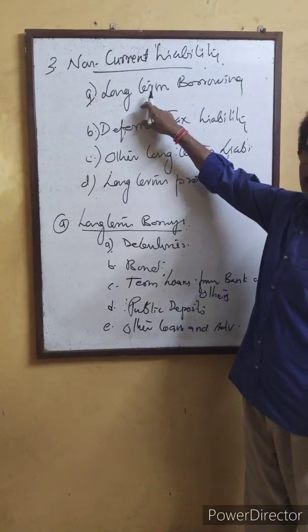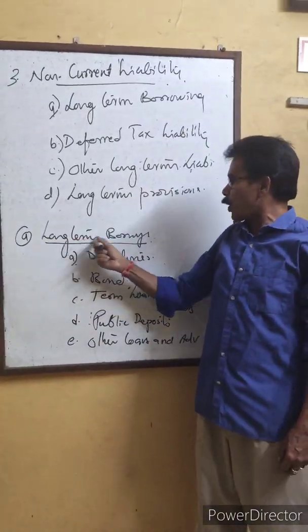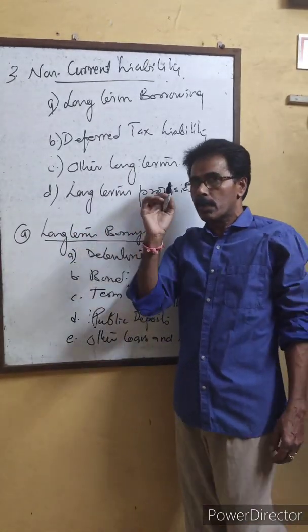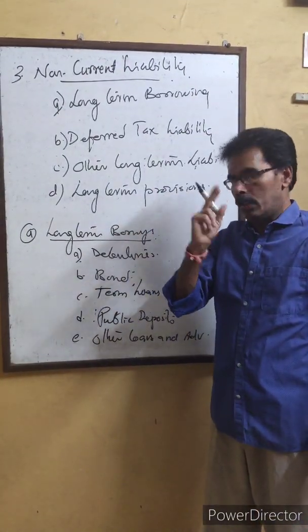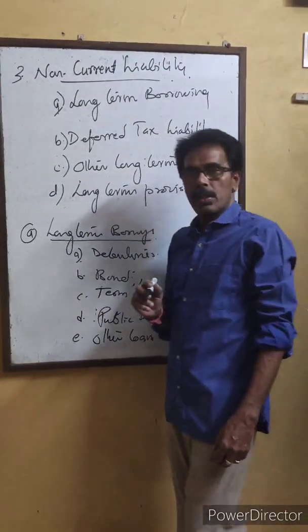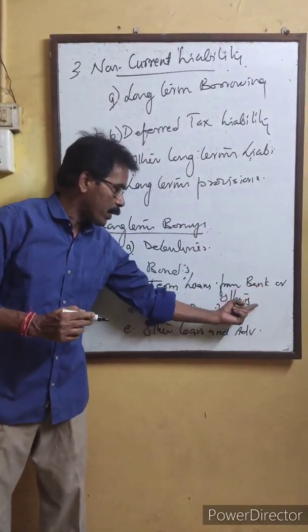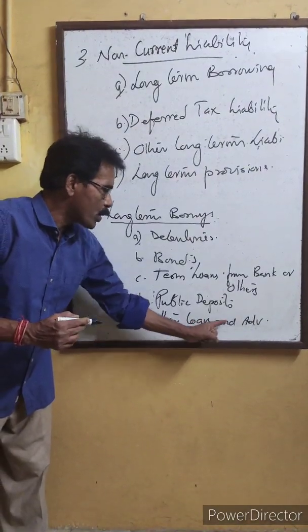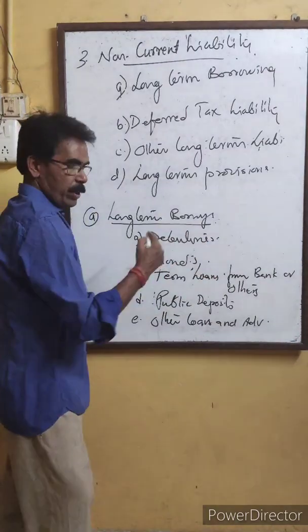First of all, long-term borrowing. What all items are included in long-term borrowing? What is long-term borrowing? The borrowing for long term. Long term denotes after 12 months or after the accounting cycle. And in long-term borrowing: debentures, bonds, term loans from banks or other parties, public deposits, and other loans and advances. What is a debenture and what is a bond?